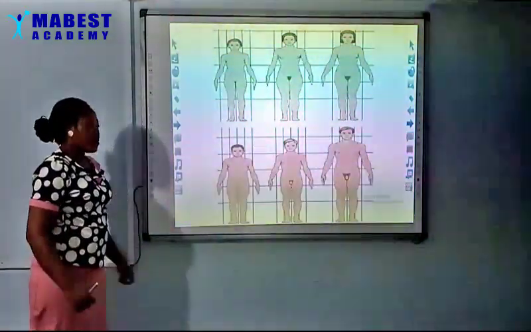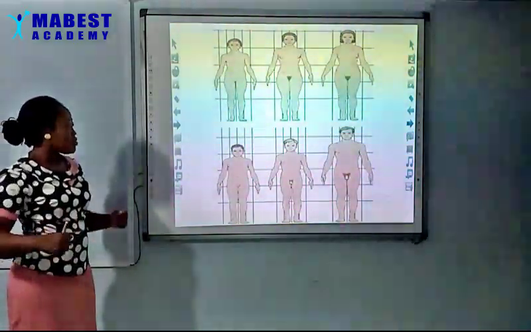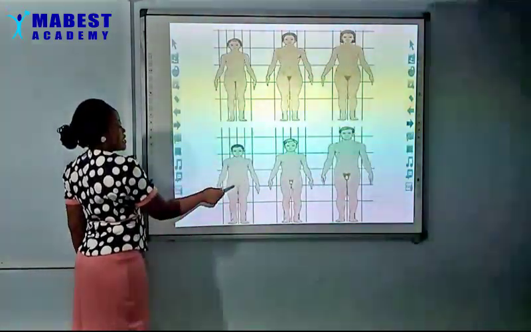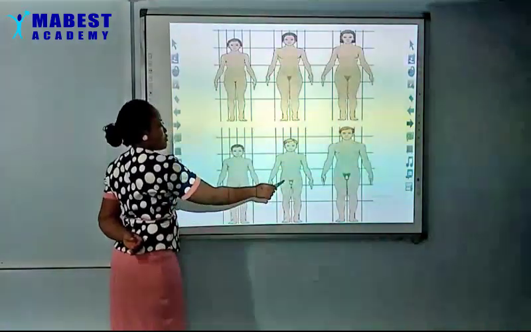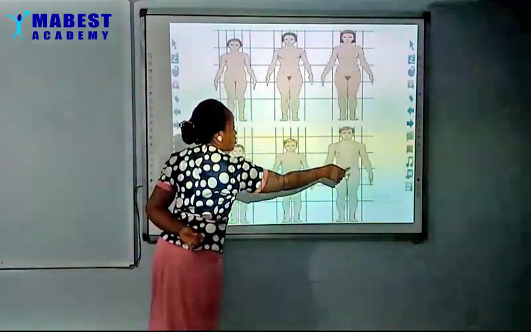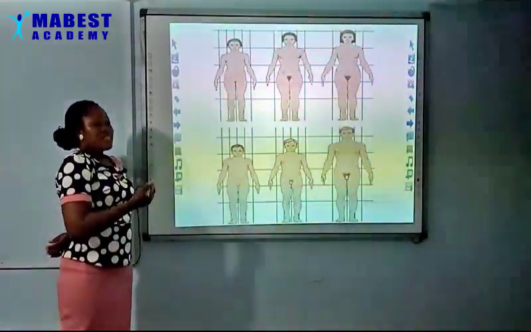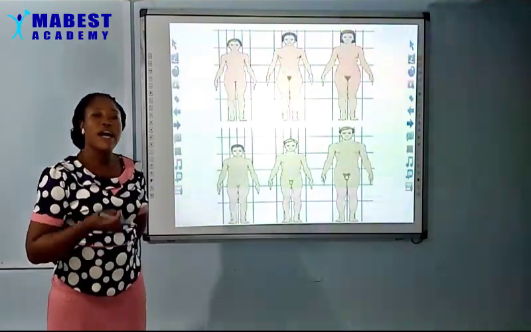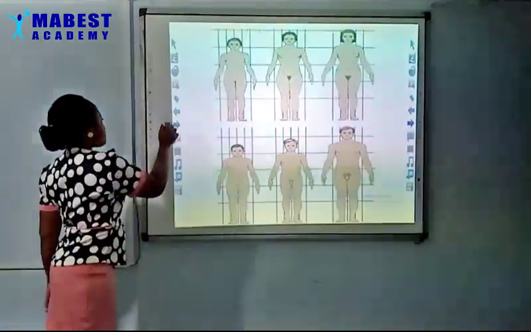They would have developed some physique, some well-developed muscles, compared to this one. Now, the sex organ here is very tiny compared to this, and here you can see that we have hair going around the private part. So these are secondary sexual characteristics that are found in male and female as they grow day by day.